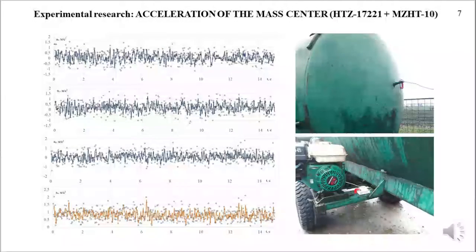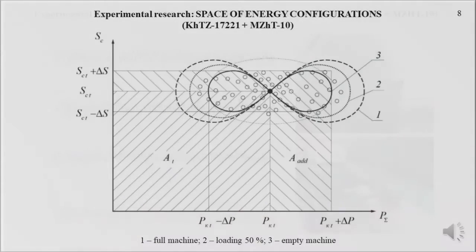During the transport technological operation, information about the speed n and angular speed omega of the engine crankshaft, the speed of the drive wheels nk and about what gear is now in use I is received. In addition, with the help of acceleration sensors, the information about the value of the components of the acceleration vector of the center of mass of the unit, x, ac and h is received. To confirm the theoretical studies, experimental studies of the KHTZ17221 and MZHT10 units were carried out.